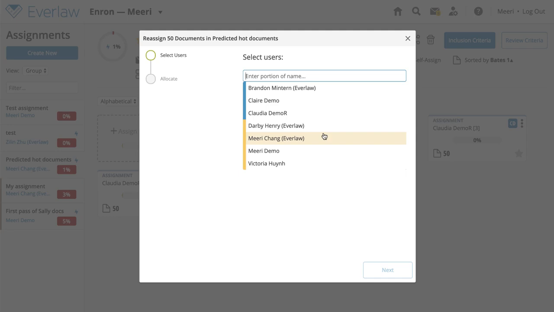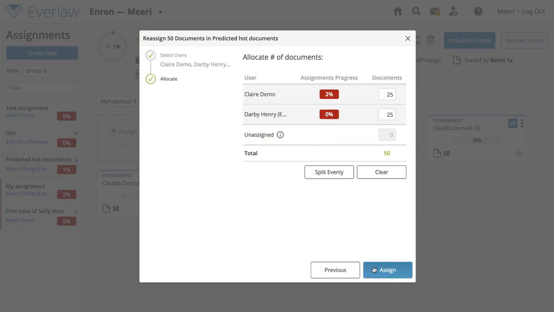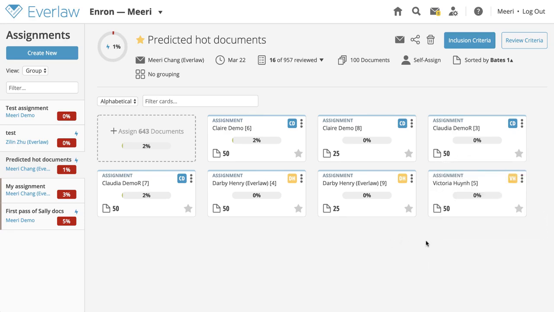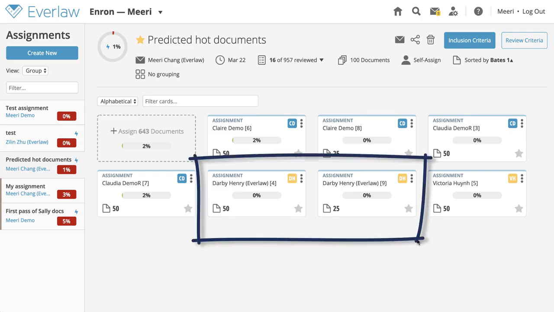A menu will appear where you can specify which reviewer or reviewers you would like to reassign documents to. Next, you can choose how many documents you would like to reassign to each reviewer. Wait for the dashboard to refresh to see the updated cards. The reassigned documents will not be added to the pre-existing assignment. Instead, a new assignment will be created.